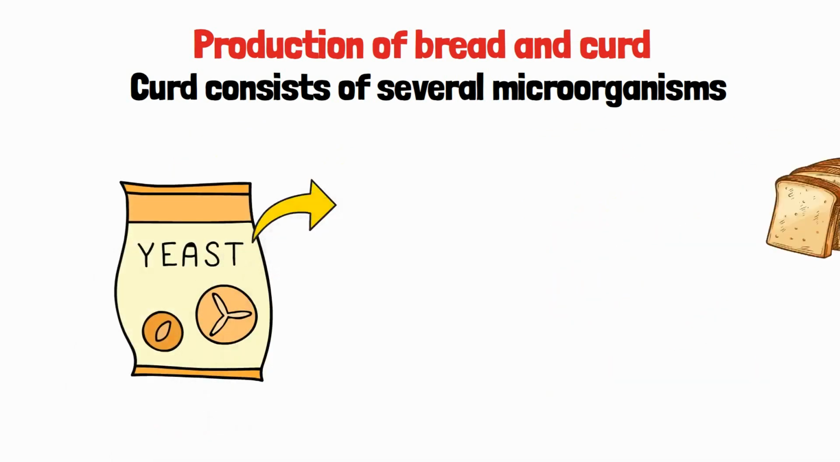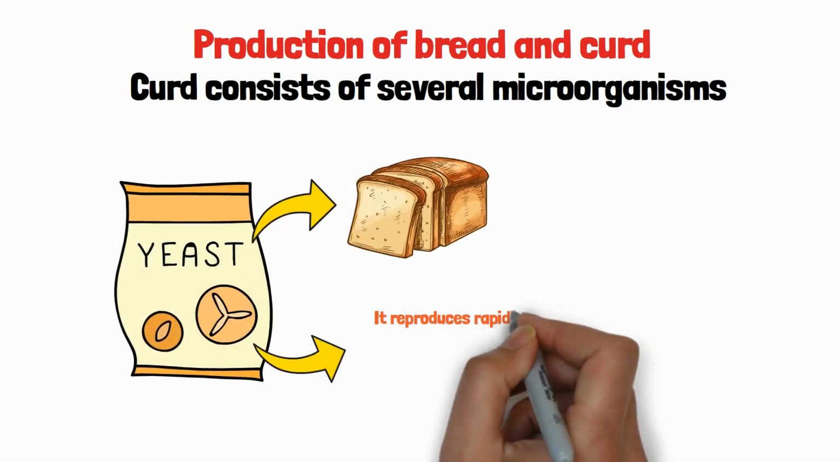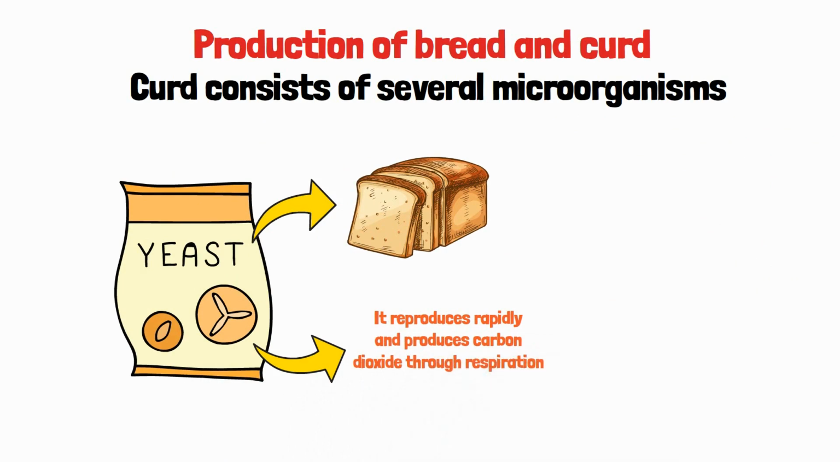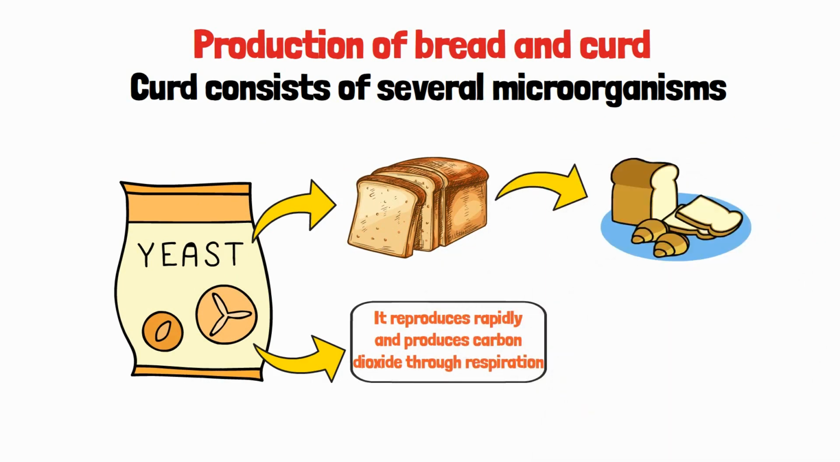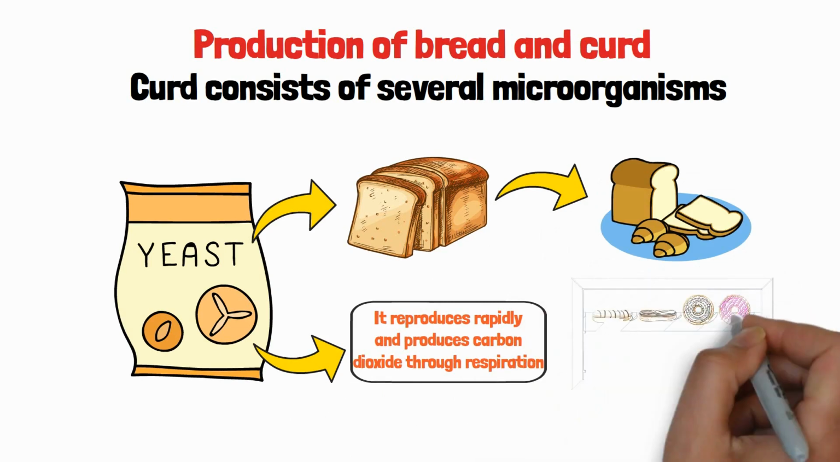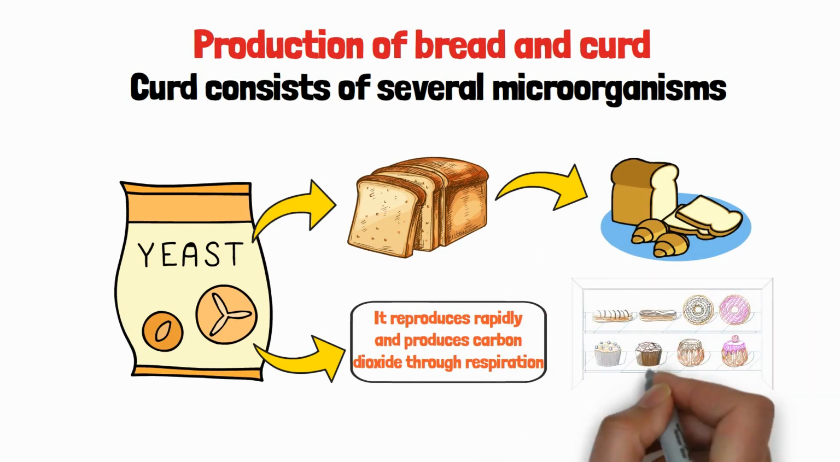Yeast helps in the production of bread. It reproduces rapidly and produces carbon dioxide through respiration. Bubbles of carbon dioxide fill up the dough and increase its volume. Thus, yeast is used in the baking industry for making pastries and cakes, etc.